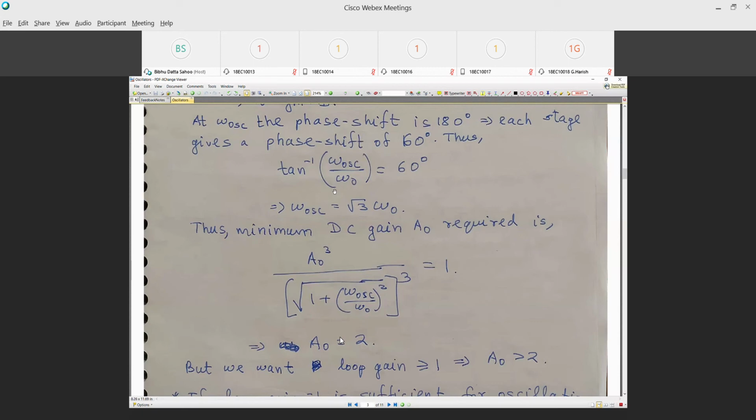At 360 degrees, if I have at one frequency 360 degrees and loop gain greater than 1, then at another frequency, if I am having 720 degrees of phase shift, that frequency is greater than the frequency at which I am having 360 degrees of phase shift. Right or wrong? Which frequency is greater? The frequency where 360 degrees phase shift is happening or 720 degrees phase shift is happening?